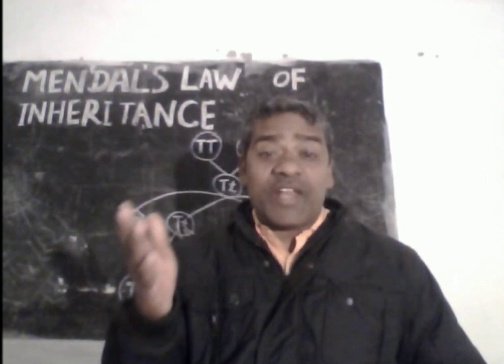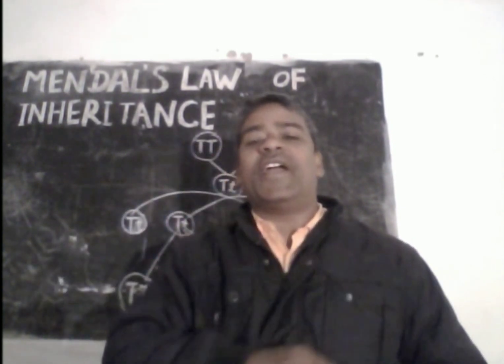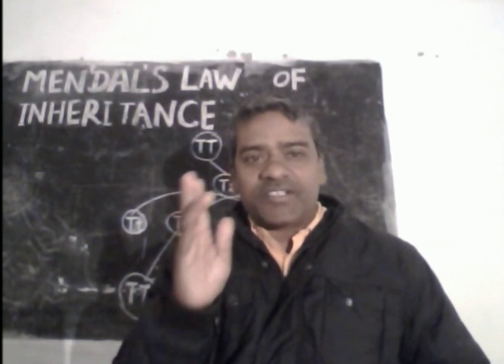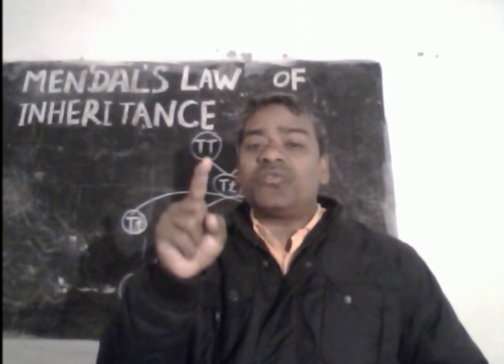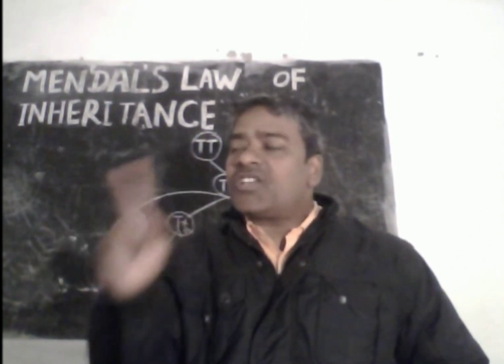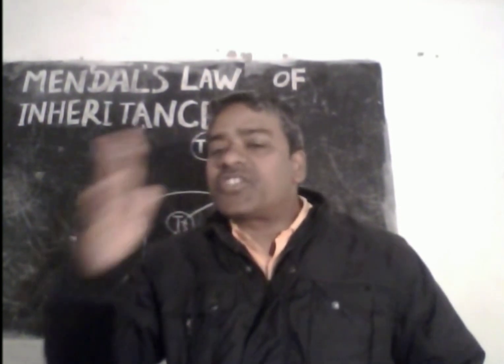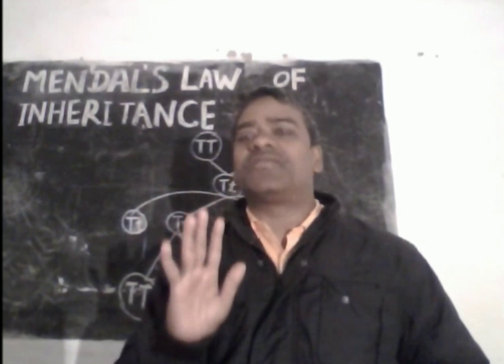By these experiments, he put forward two laws of inheritance. The first law is the law of dominance and the second law is the law of segregation. According to the first law, in the first generation, the dominant genes suppressed the recessive genes, the recessive alleles, and appeared themselves.